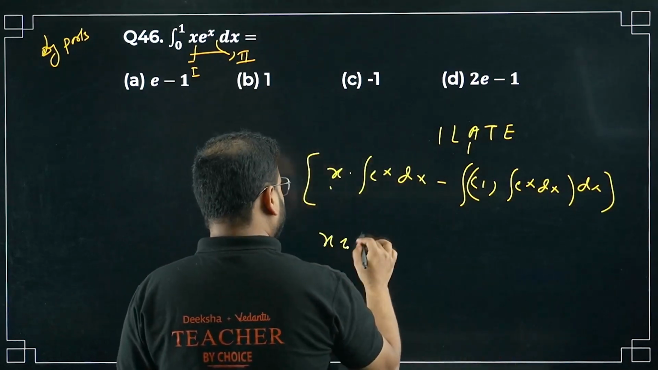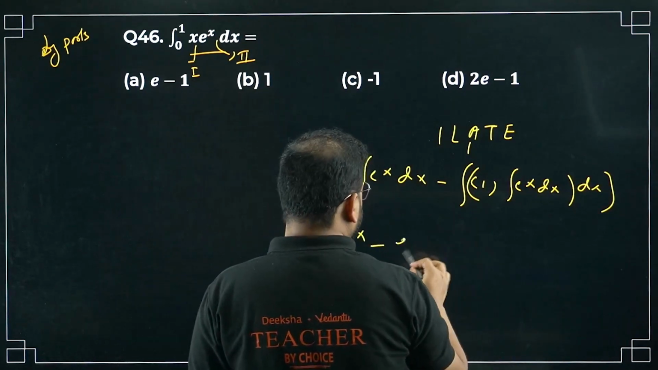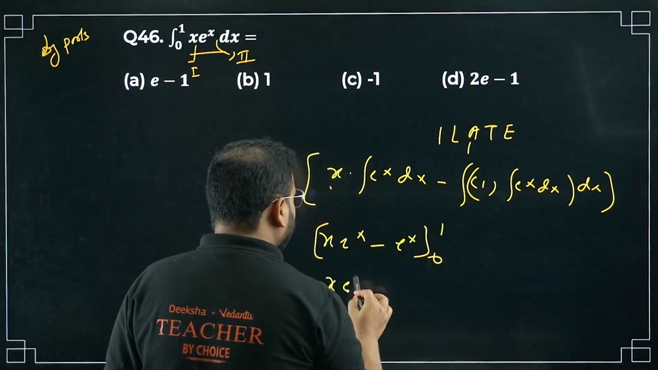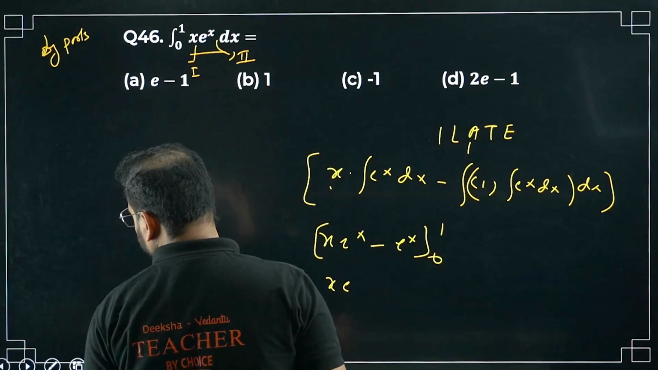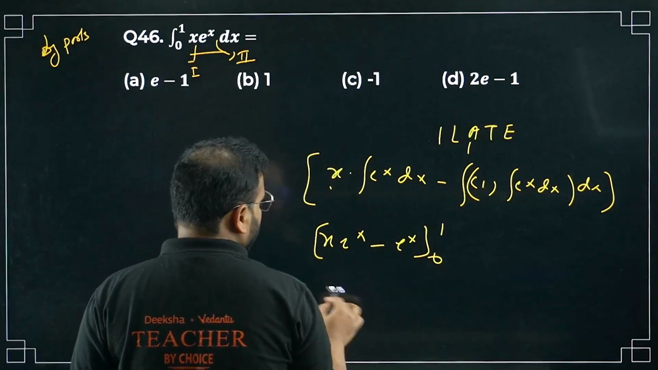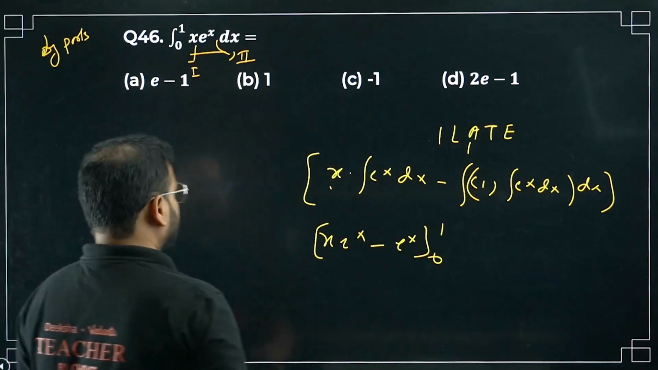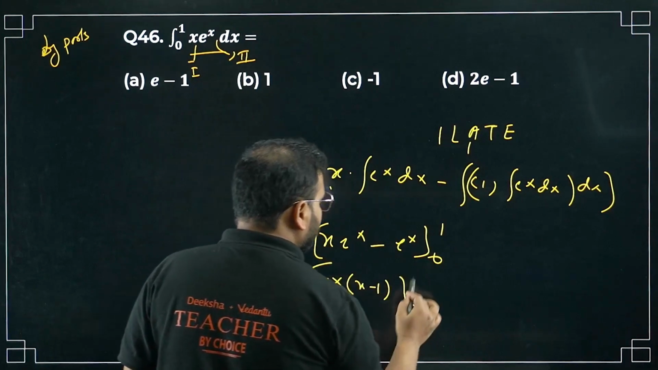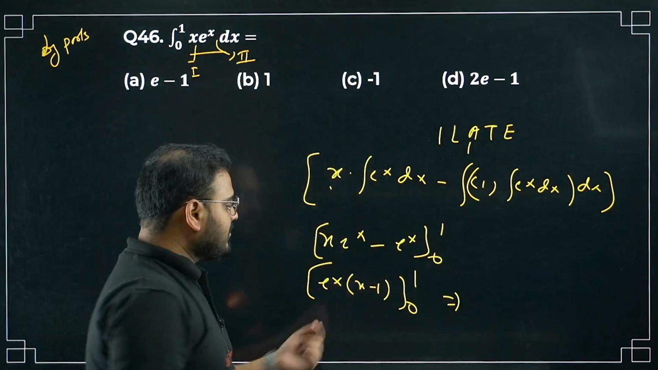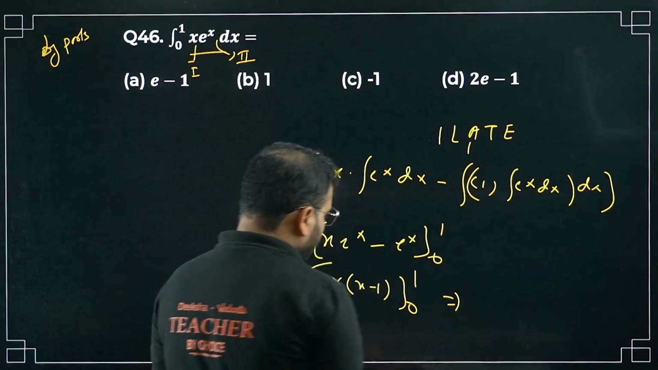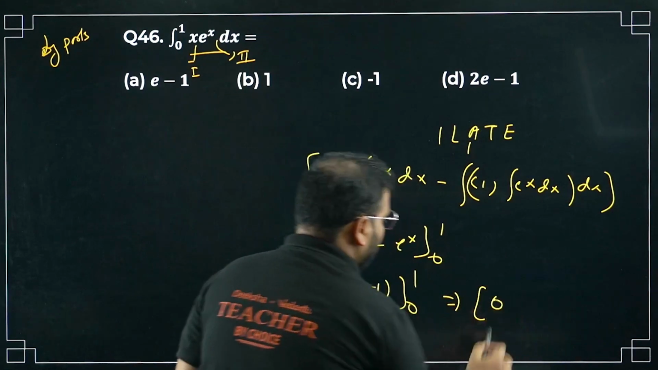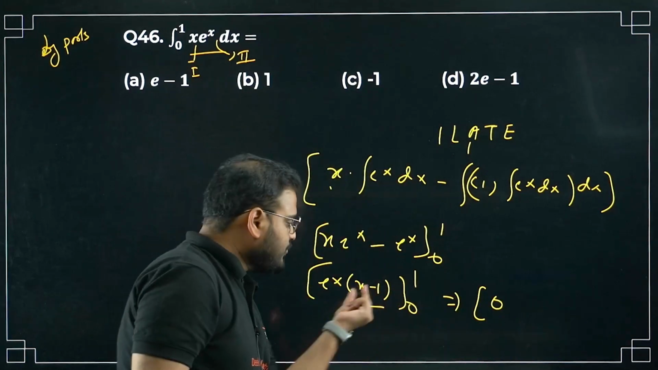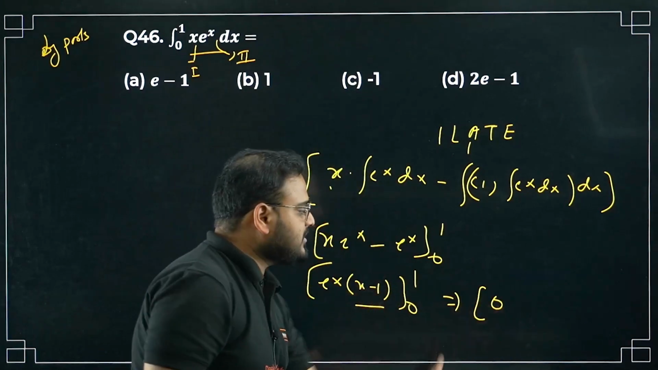It will become x e power x minus e power x from 0 to 1. So what do I get? We can take e power x common. Take here e power x common. x minus 1 from 0 to 1. Put here upper limit as 1. You get this value as e power, it'll become 0 actually. How come? Put x as 1. This will be 1 minus 1, so 0. So upper limit is 0.